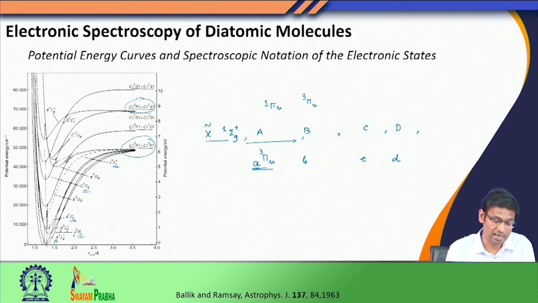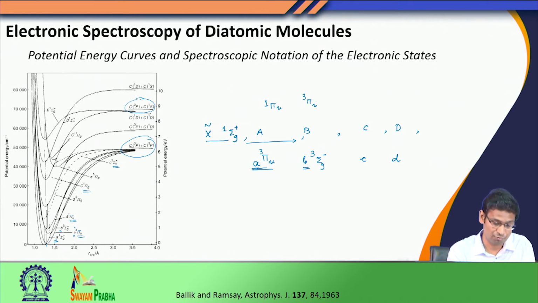The next state I see is a triplet sigma g. Since this is a triplet state with spin multiplicity different from the ground state, I call this triplet sigma g minus, and this is the small b state. That means it is the second excited state of different spin multiplicity compared to the ground state.